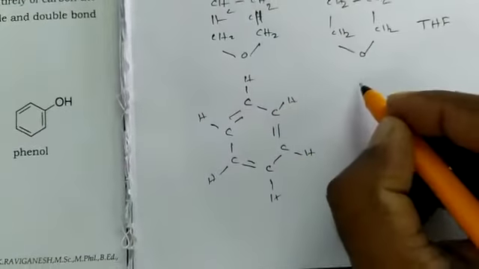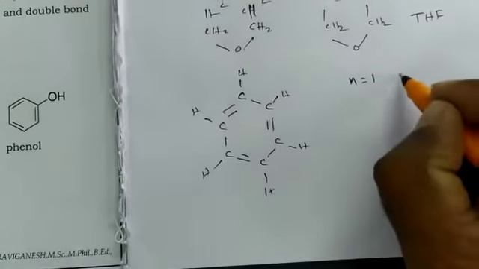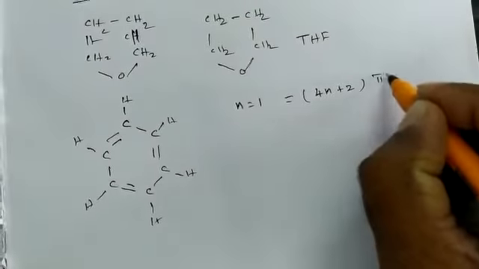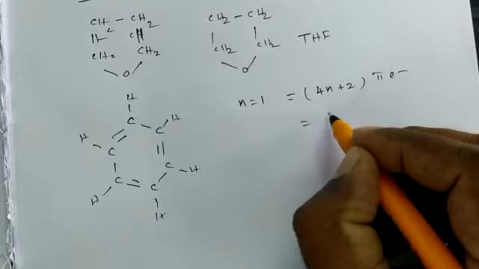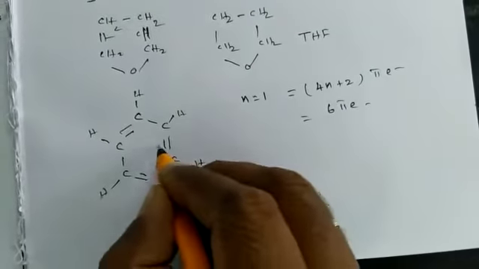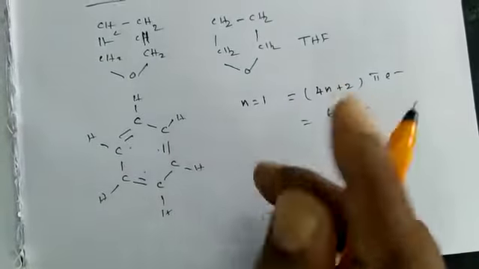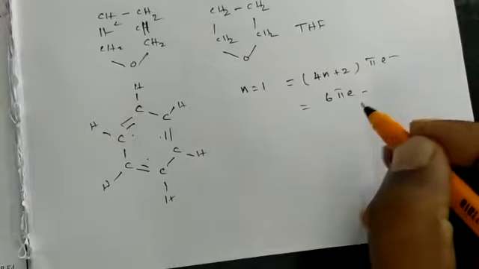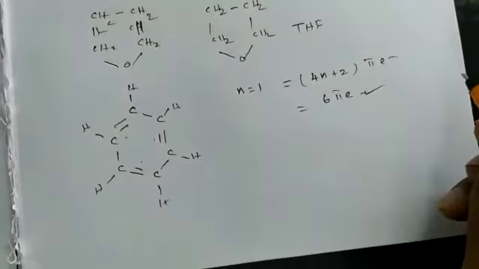How many rings? Only one ring, therefore n is equal to 1. Therefore 4n plus 2 pi electrons means 6 pi electrons. So 2, 4, 6 pi electrons are possible. So it is an example of an aromatic compound: a ring structure, alternate single and double bonds, and 4n plus 2 pi electrons.